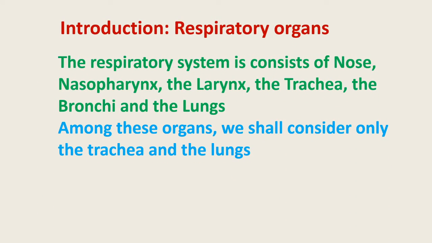Now, the respiratory system consists of the nose, meaning the external opening, internal opening, and nasal chamber. Then the pharynx, the larynx, trachea, bronchi, and lungs. The pharynx is a part in which the digestive system and respiratory system open.